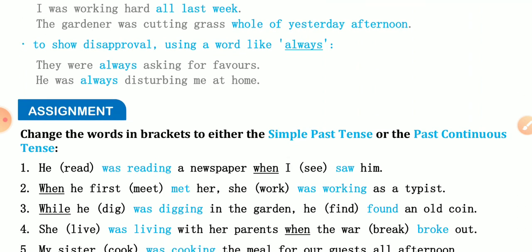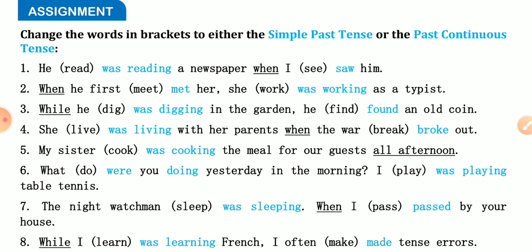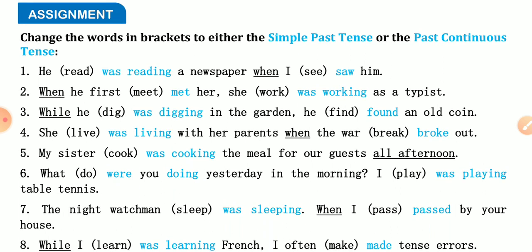And now we should solve the assignment exercises here. So let's see. First one: he was reading a newspaper when I saw him. You can see past continuous tense, after that past indefinite, because one thing was running and after that a second event took place.